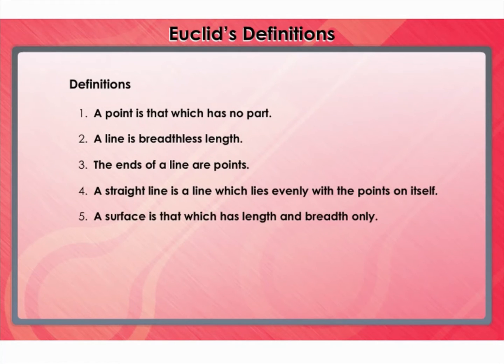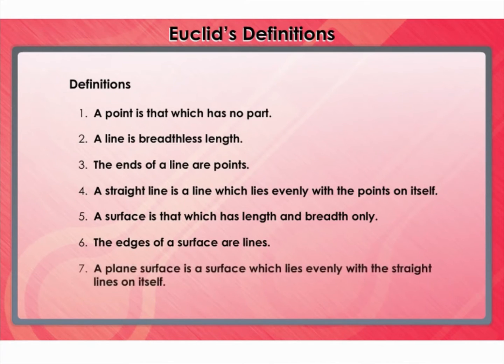5. A surface is that which has length and breadth only. 6. The edges of a surface are lines. 7. A plane surface is a surface which lies evenly with the straight lines on itself. To conclude, he tried to explain the concept of dimensions and the elements associated with it: a point has no dimensions, a line has one dimension, and a surface has two dimensions.